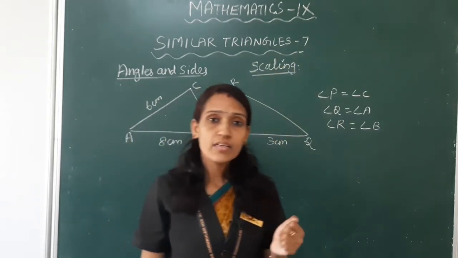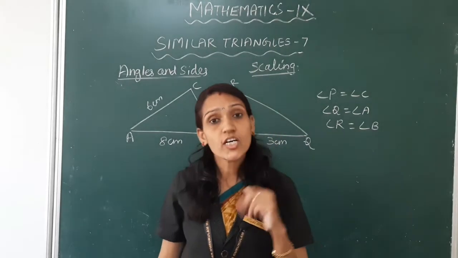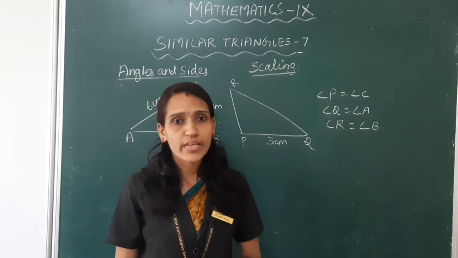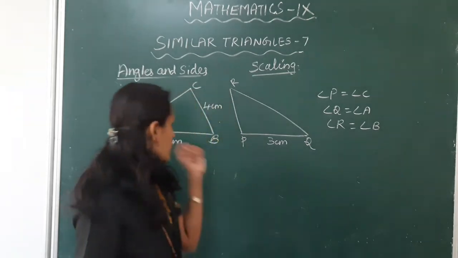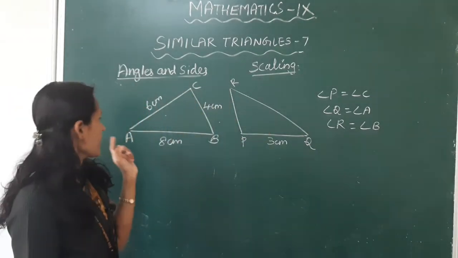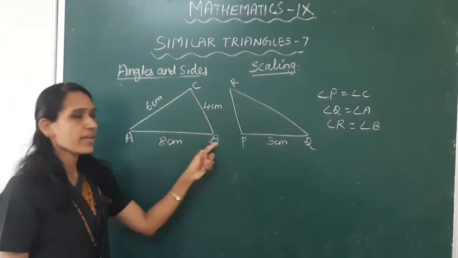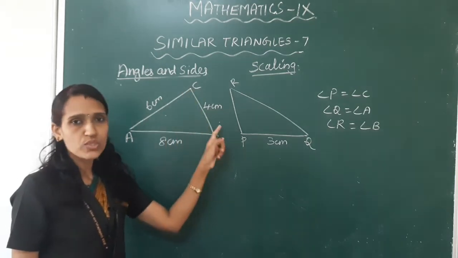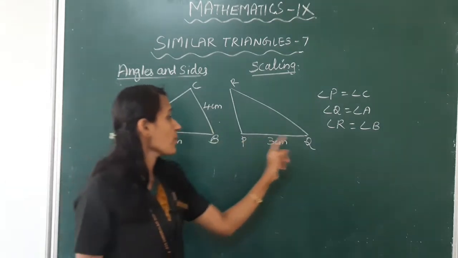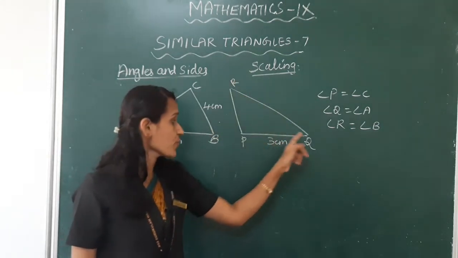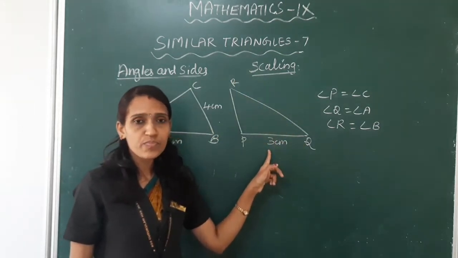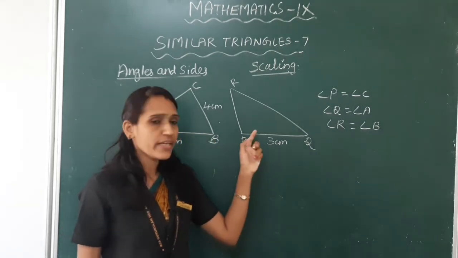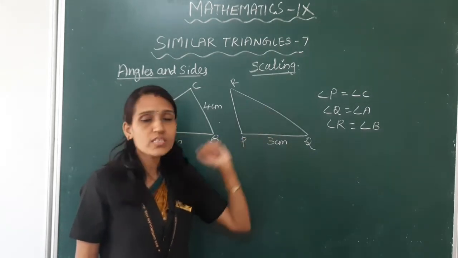In comparing two measurements in terms of multiples. Okay, see these two triangles. In triangle ABC, AB is 8 cm, AC is 6 cm, BC is 4 cm. In triangle PQR, PQ is 3 cm. How do we calculate the other two sides of this triangle?